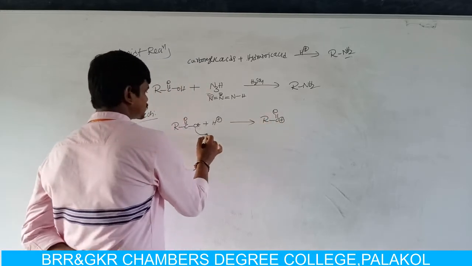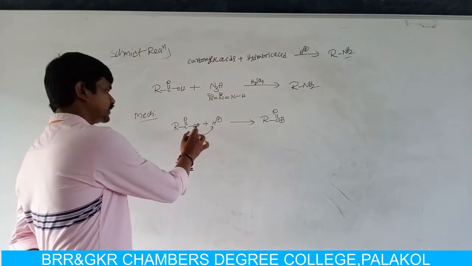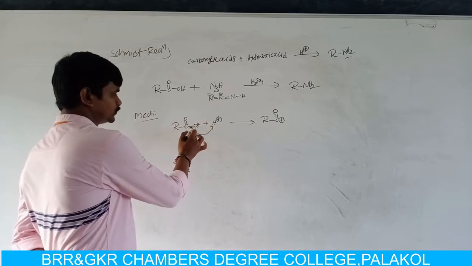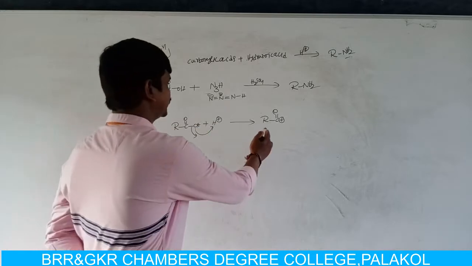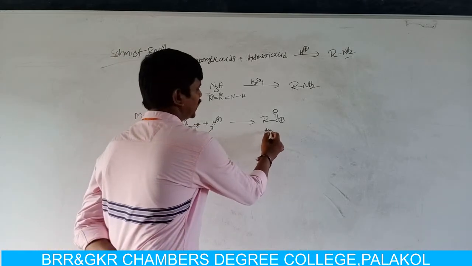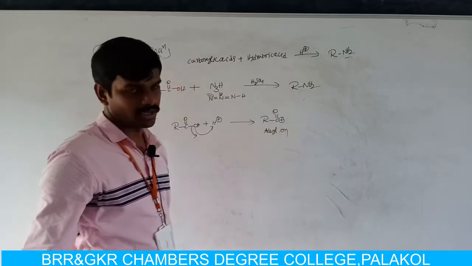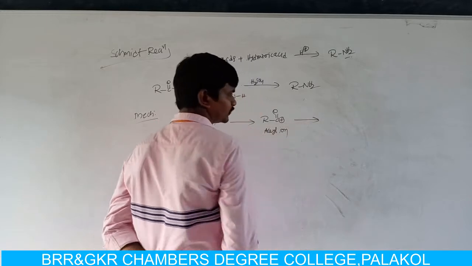The lone pair of electrons on oxygen is donated to H plus, so it gets positive charge, and oxygen having 2 hydrogen atoms. Now it loses H2O molecule and it generates acylium ion, also called acylinium ion.